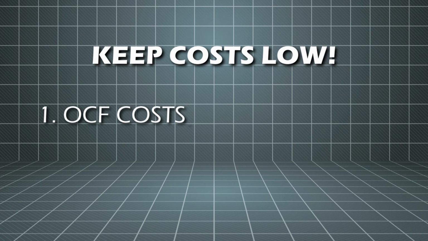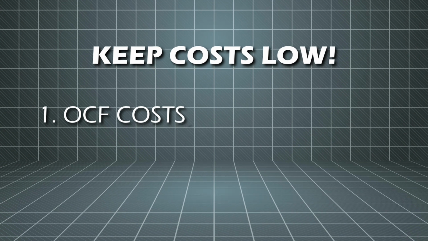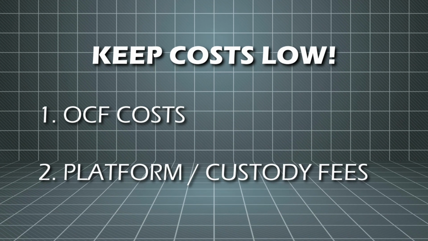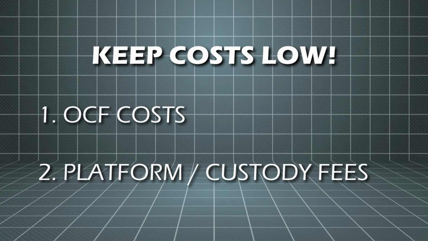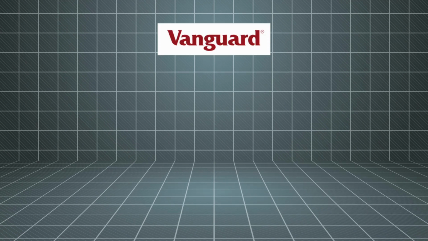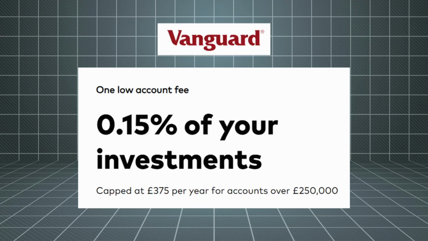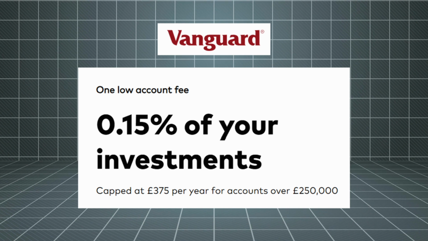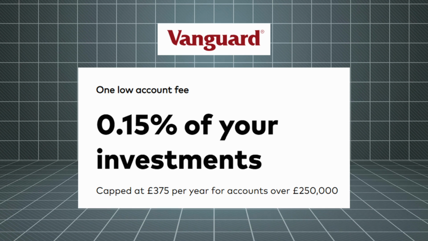Another comparison to make when it comes to costs is where you're going to hold your funds, as those investment platforms or stockbrokers may charge a custody or platform fee. There are some cheaper investment platforms out there, such as the likes of Trading 212 and Invest Engine, that only hold ETF type funds, and they don't charge you for holding ETFs on their platform. There's less choice when it comes to mutual funds, but Vanguard charge a very reasonable 0.15% custody or platform fee, but you can only hold Vanguard funds with them.